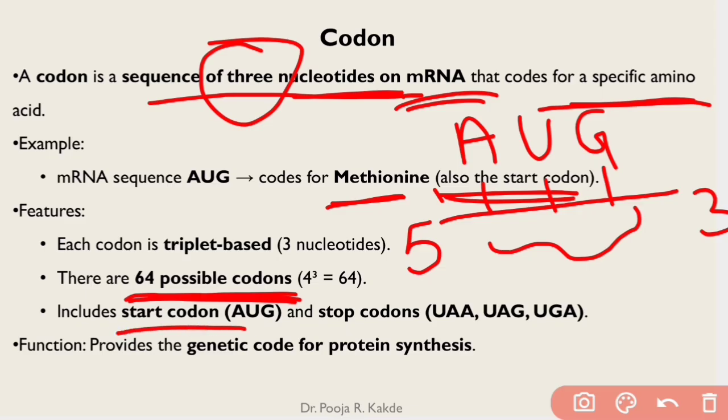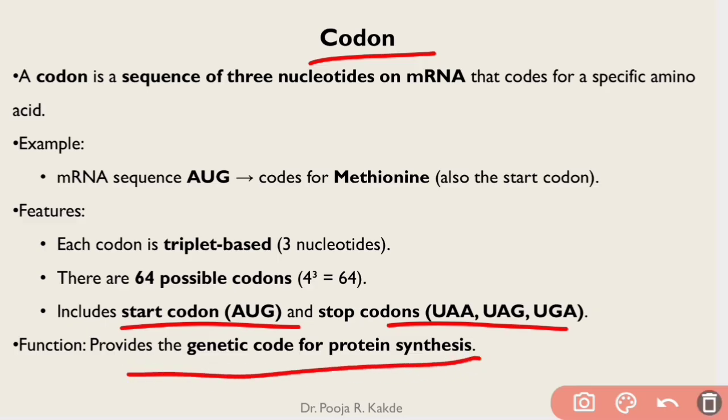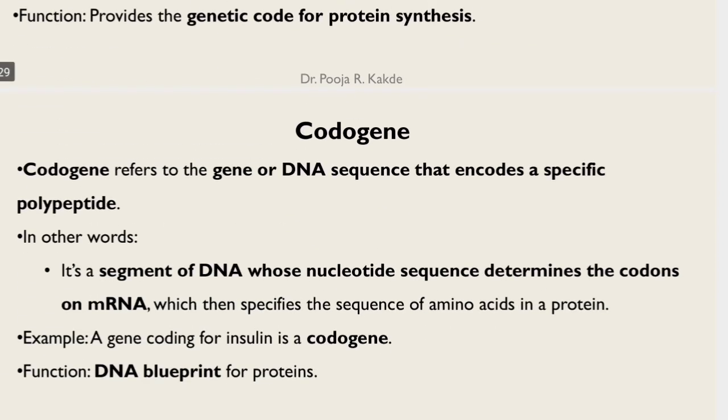It includes the start codon, and there are certain codons such as UAA, UAG, and UGA. These 3 codons are called stop codons. Why? Because when these codons are present on mRNA, there are no amino acids coded by them. As a result, they are called stop codons. So you will be asked in examination for start codon and stop codon. What is the role of this codon? It provides the genetic code for protein synthesis. Where is it present? It is present on mRNA. So remember these points.